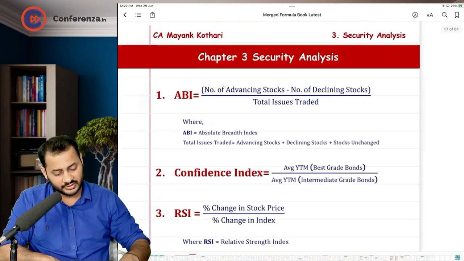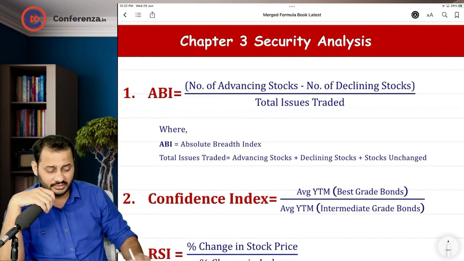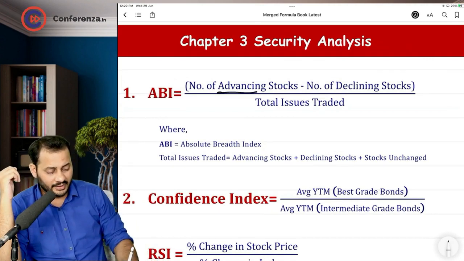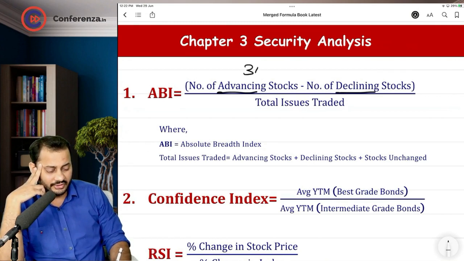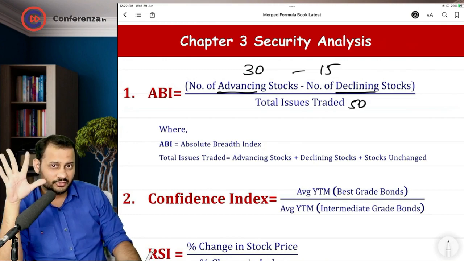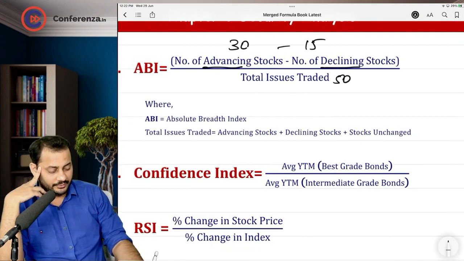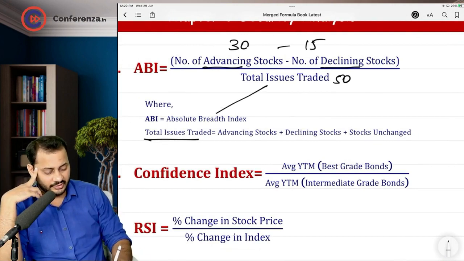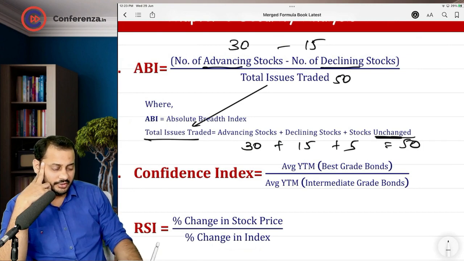Then comes security analysis. If you remember, absolute breadth index is the number of stocks going up minus the number of stocks going down. So we took the example like this: 30 stocks are going up, 15 stocks are going down, total number of stocks were 50, 5 stocks remained unchanged. So this was our absolute breadth index. Total issues traded means the denominator of 50 was calculated like this: 30 advancing stocks, 15 declining stocks, and unchanged stocks were 5. So this way it was 50.